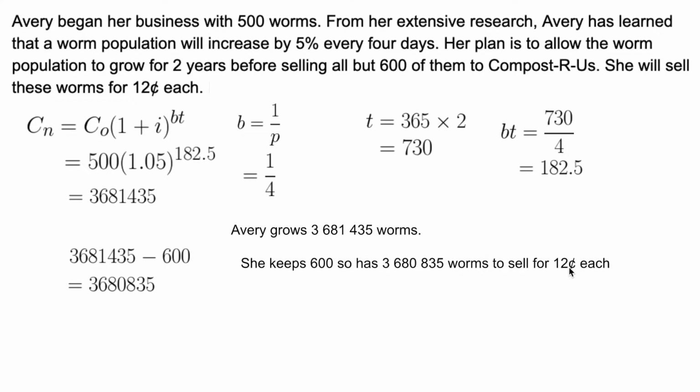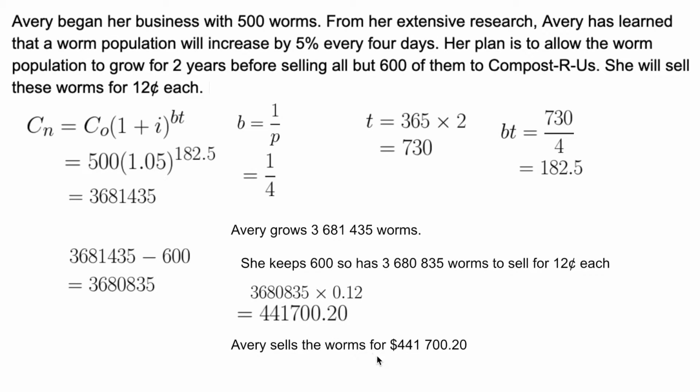12 cents is $0.12. To convert cents to dollars, like 99 cents is 0.99, divide by 100 and you're going to get 0.12. So we're going to multiply this number by 0.12 to get the total amount of money that she will earn from selling the worms, which is $441,700.20. Avery will sell her worms for $441,700.20. She's going to take this money and she's going to invest it.